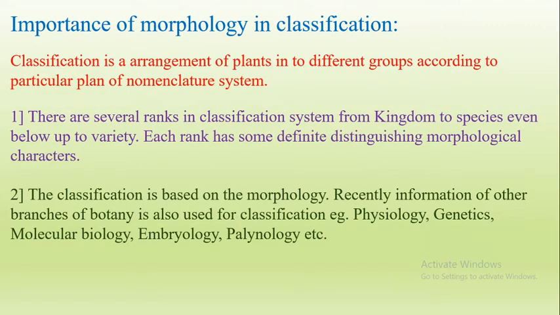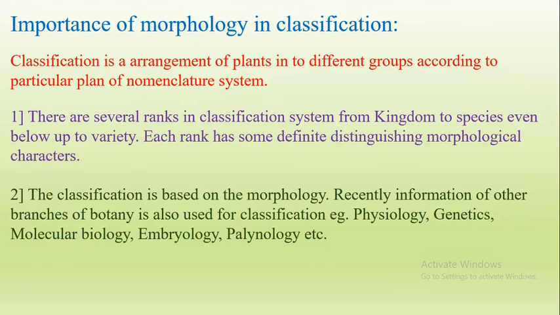Then, the importance of morphology in classification. Classification is the arrangement of plants into different groups according to the particular plan of the nomenclature system. The ranks may be class, subclass, order, family, genus, species, etc. These are the different taxa, or groups, in the nomenclature system.